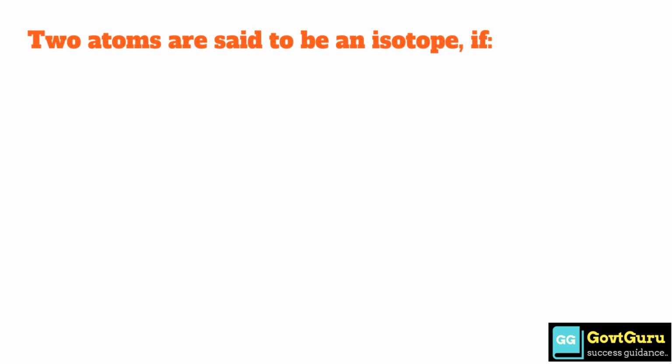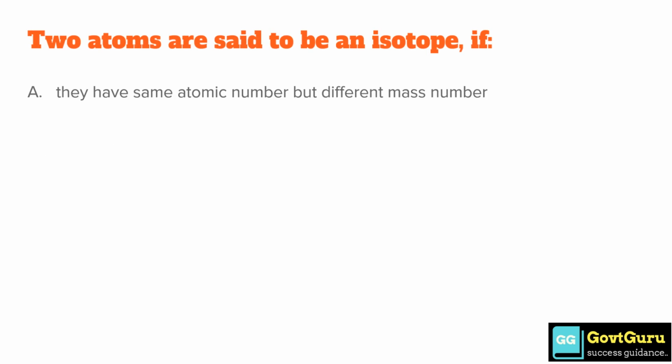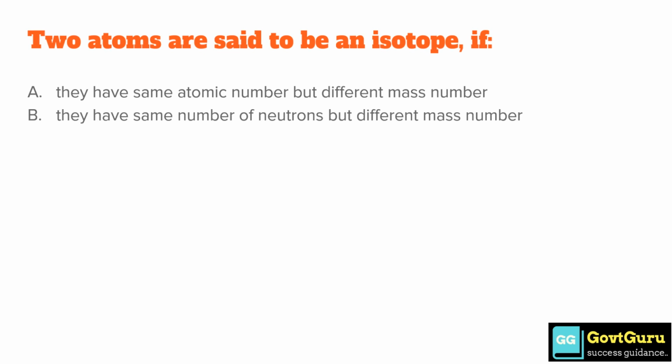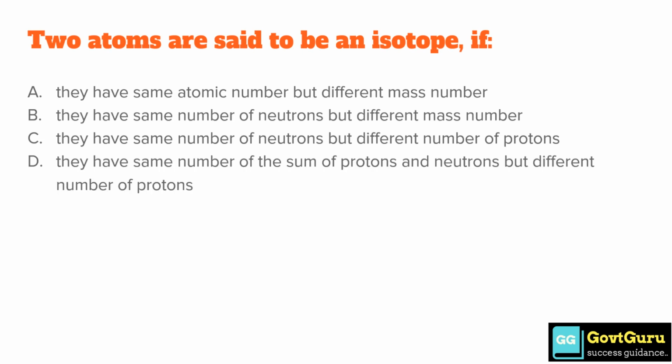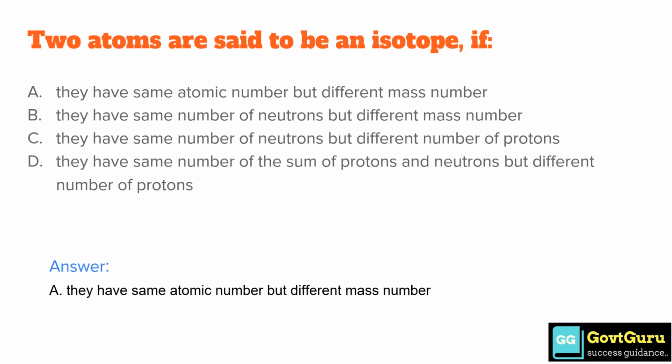Two atoms are said to be an isotope if option A, they have same atomic number but different mass number. Option B, they have same number of neutrons but different mass number. Option C, they have same number of neutrons but different number of protons. And option D, they have same sum of protons and neutrons but different number of protons. The correct answer is option A, they have same atomic number but different mass number.